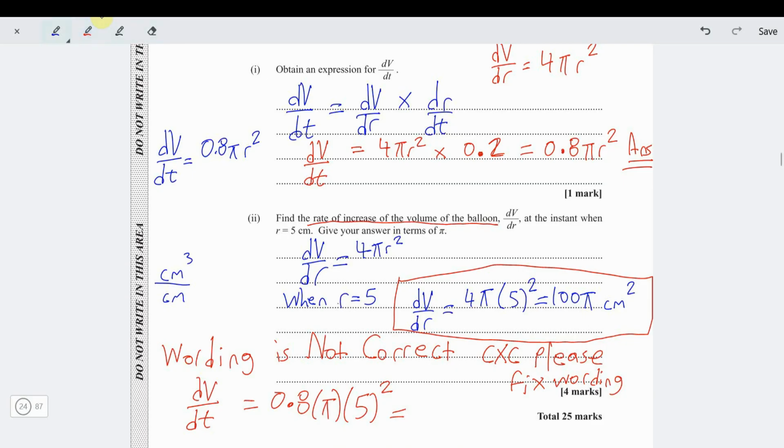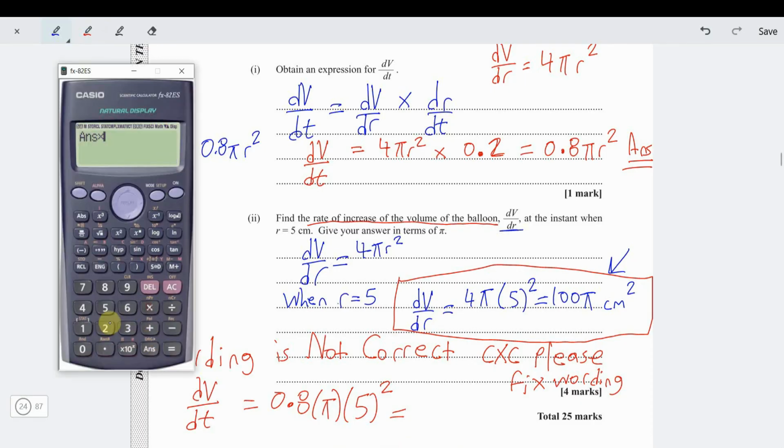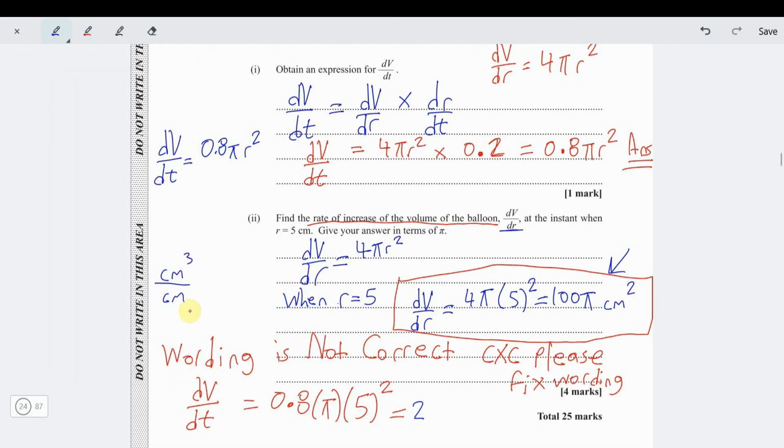Make sure you give them this, because they say find dv by dr. That's dv by dr, but that's not the rate of increase. Rate of increase is with respect to time. So for the rate of increase, 5 squared is 25, so 0.8 times 25 is 20. So this is 20 pi centimeter cubed per second. This would be the rate of increase.